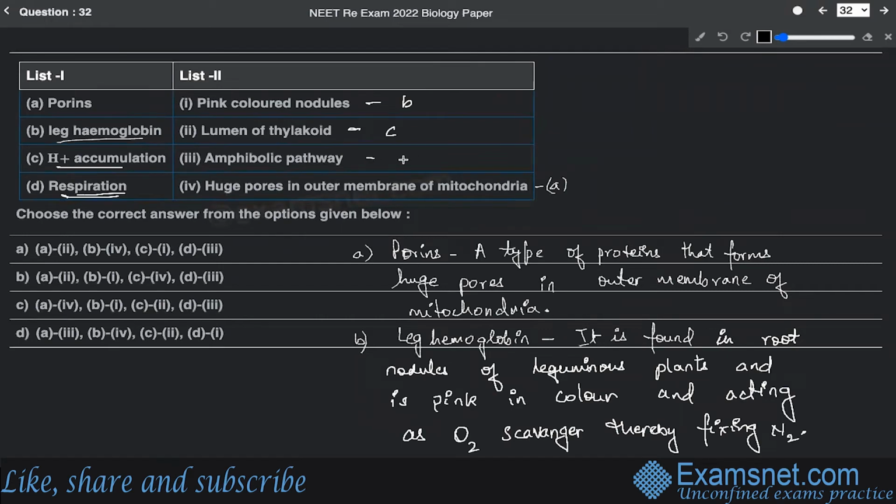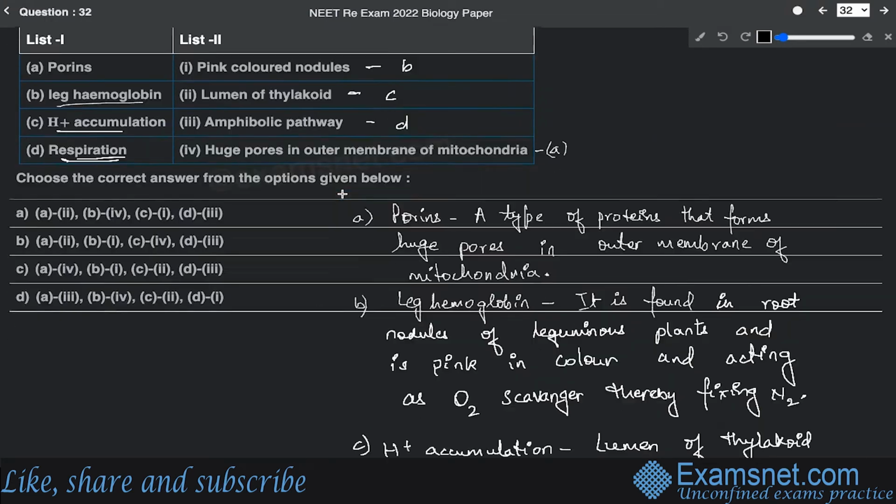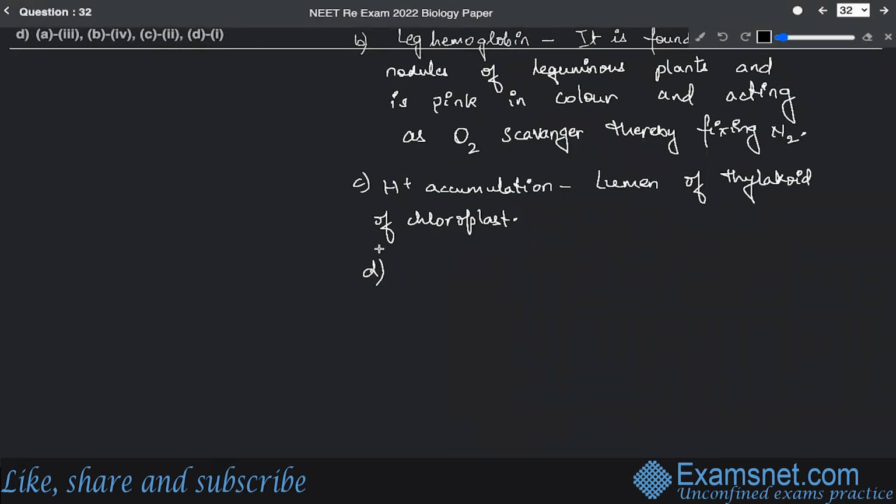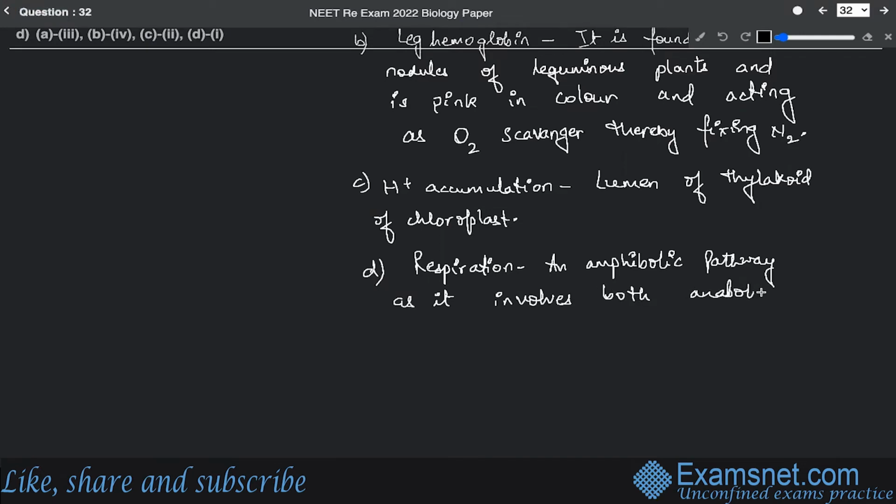Respiration is considered to be an amphibolic pathway because it involves both anabolic and catabolic processes.